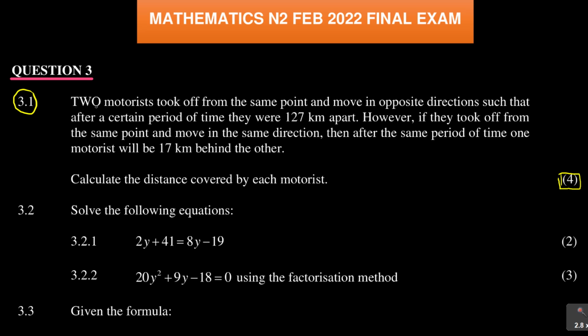It says here 2 motorists took off from the same point and moved in opposite directions such that after a certain period of time they were 127 kilometers apart. However, if they took off from the same point and moved in the same direction, then after the same period of time, one motorist will be 17 kilometers behind the other. Then it says, calculate the distance covered by each motorist.